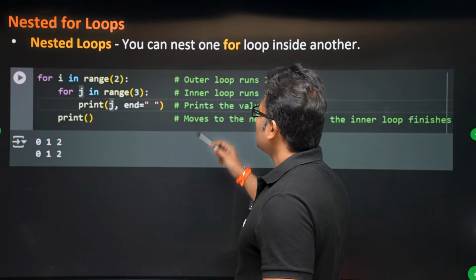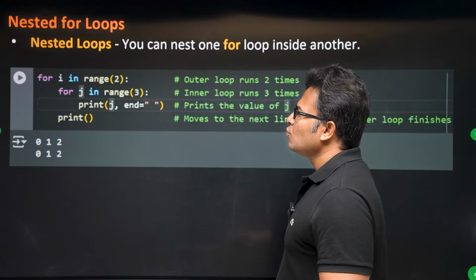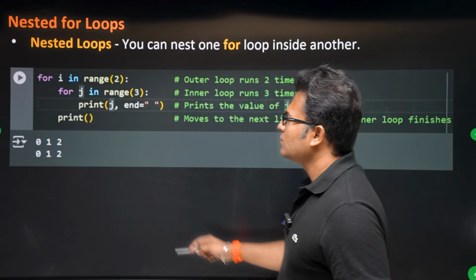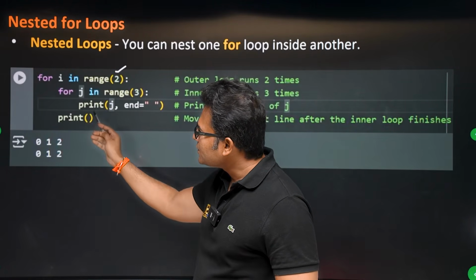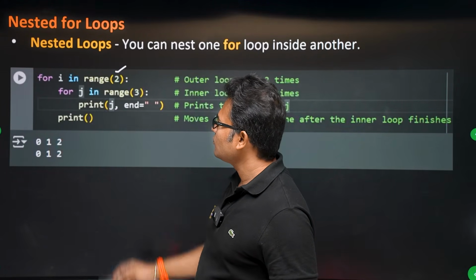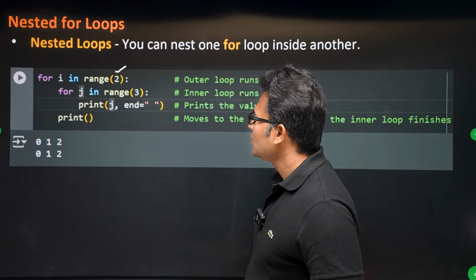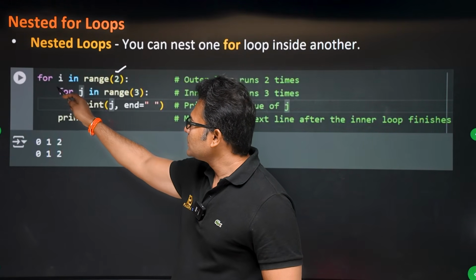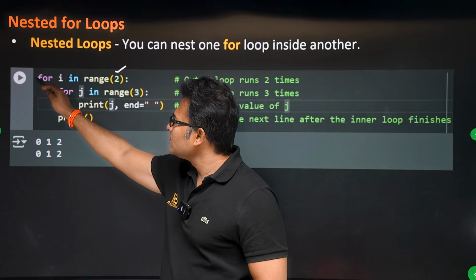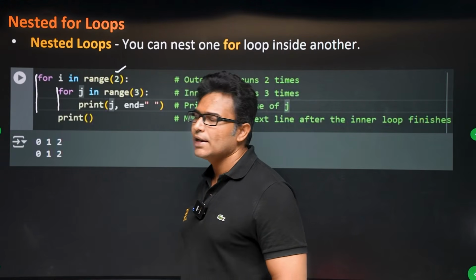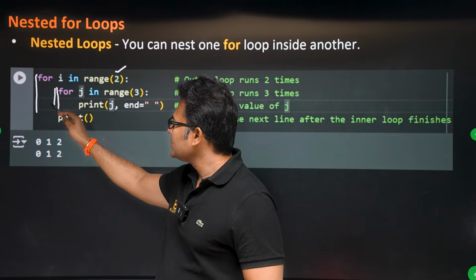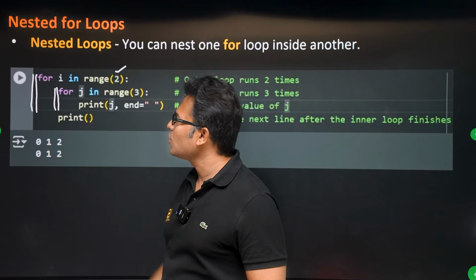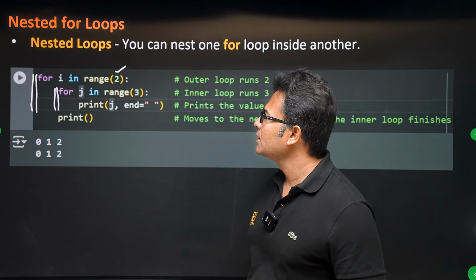So in a nested loop, what happens is, you can put one loop inside another loop. For example, for i in range of 2, indentation is given, for j in range of 3. So what does that mean? This for loop is inside this for loop. That is called nesting, right? That is called nesting of for loops, right?